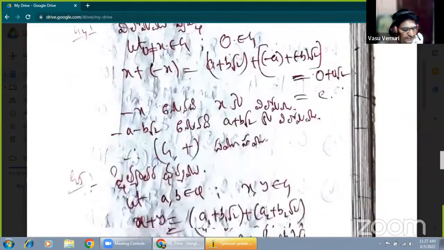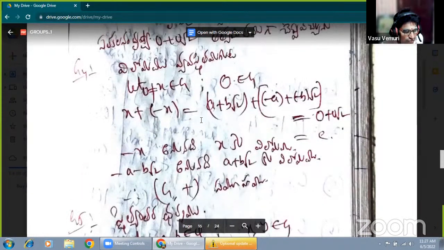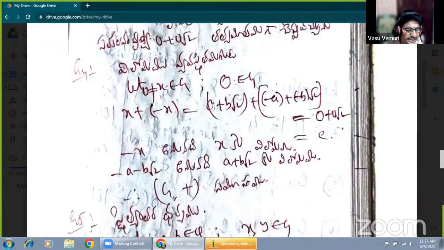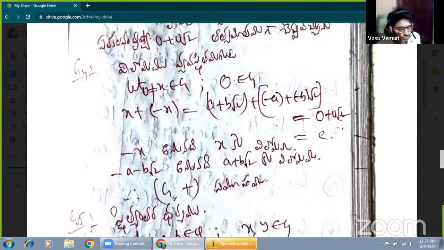Next, existence of inverse. Here X is a non-zero element. X plus (minus X), where X is A plus B root 2, plus minus X. So which is the element? A plus minus A is 0, and B root 2 minus B root 2 is also 0 root 2. So therefore the inverse of A plus B root 2 is minus A minus B root 2. That is the additive inverse of A plus B root 2.